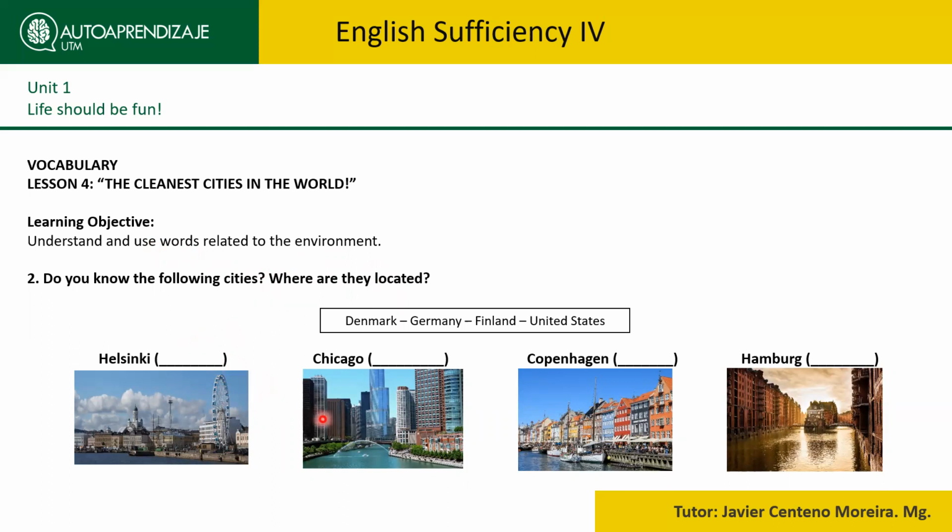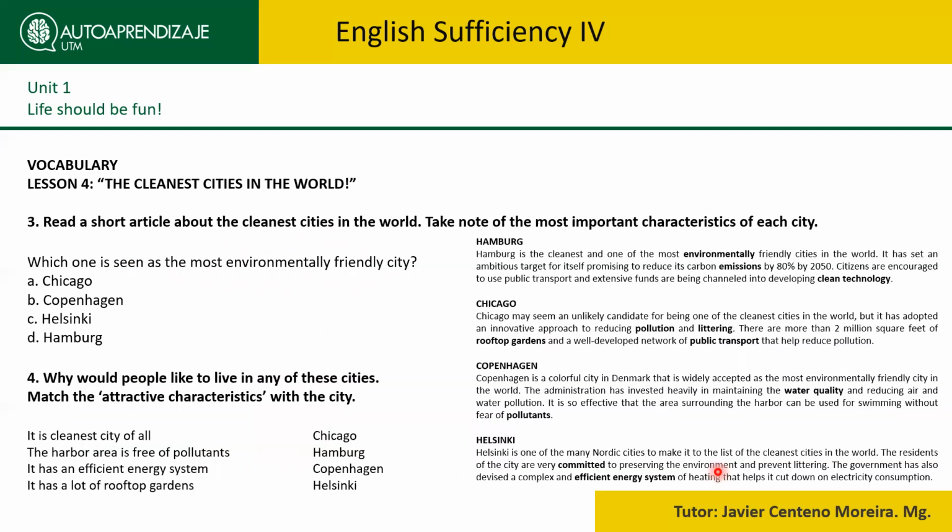You can look at these following cities. Where are they located? So basically you have to just decide which country this city is found in. Okay, so Chicago is where? United States or Denmark? So you have to decide the country. Okay, the next exercise, read a short article about the cleanest cities in the world. Take note of the most important characteristics of each city.